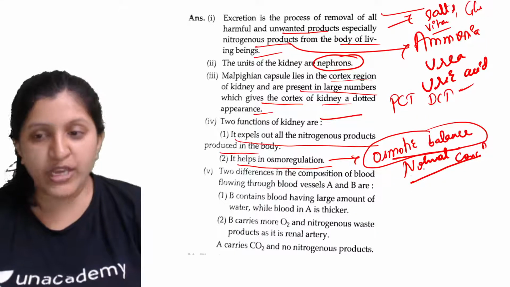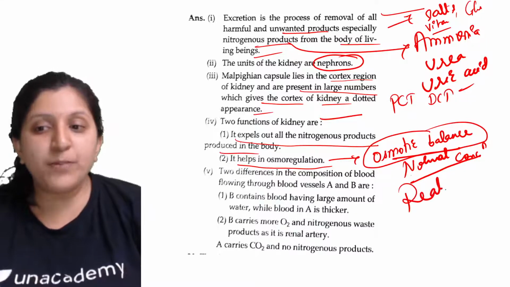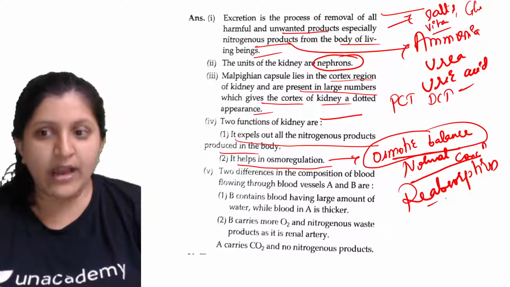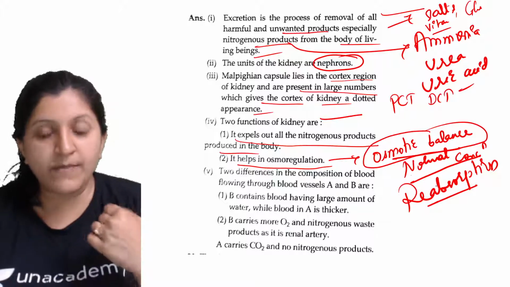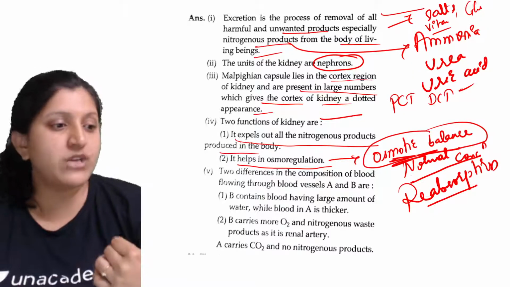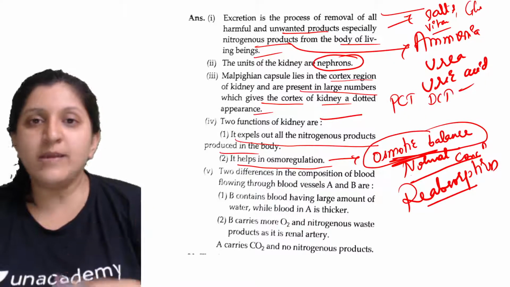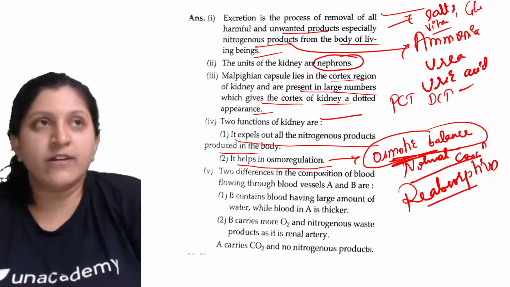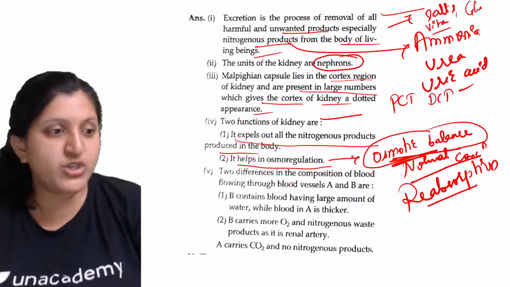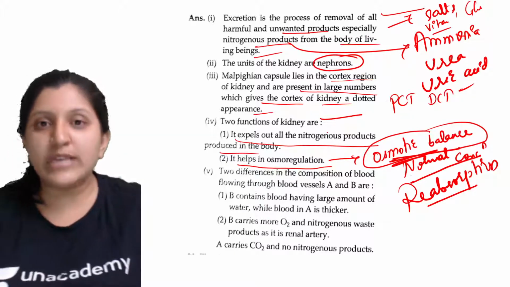So that is osmoregulation. That is by the process of reabsorption. Reabsorption will occur, which is basically occurring in order to maintain the osmotic balance of the blood. So where does reabsorption occur? At the Henle's loop, then PCT, DCT, reabsorption is occurring, so that is getting into the capillary.